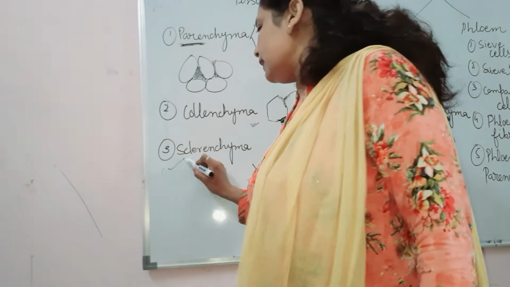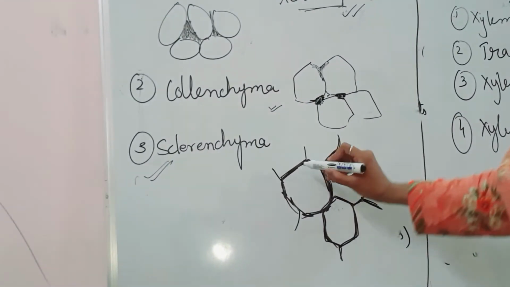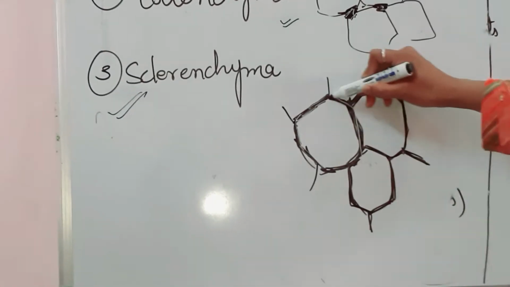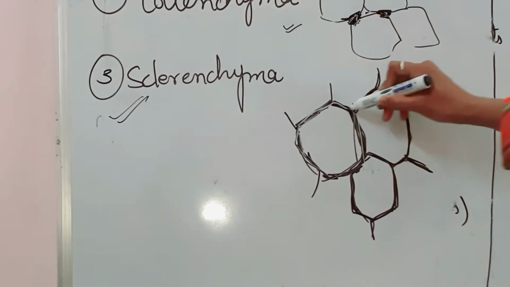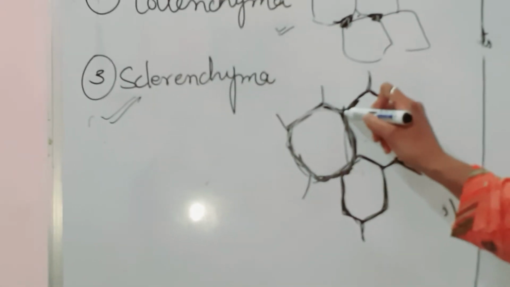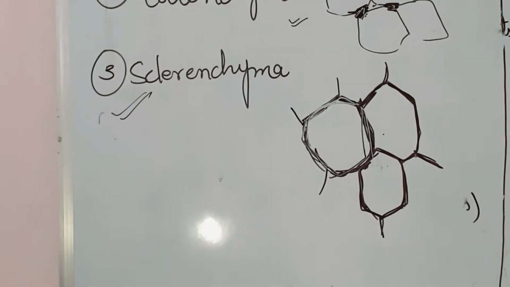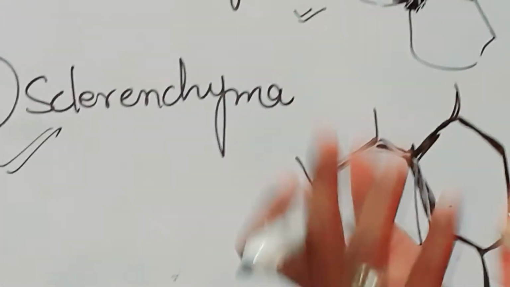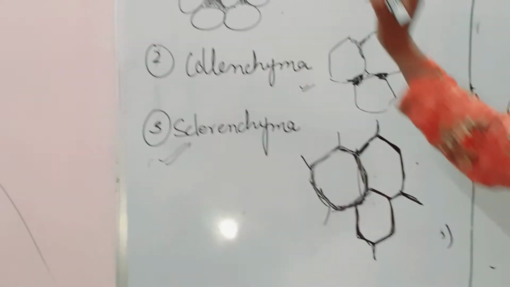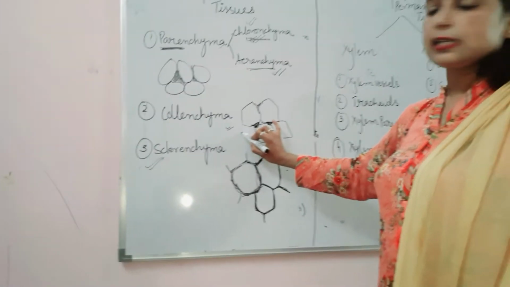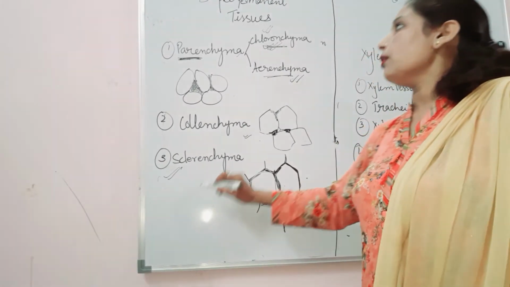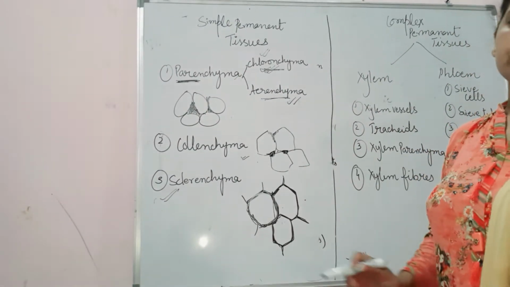After that, the sclerenchyma cells. A layer of lignin is present outside these cells, and there is no intercellular space between them. They provide hardness and stiffness to the plants, and these cells are dead cells, while the parenchyma cells and the collenchyma cells are living cells.